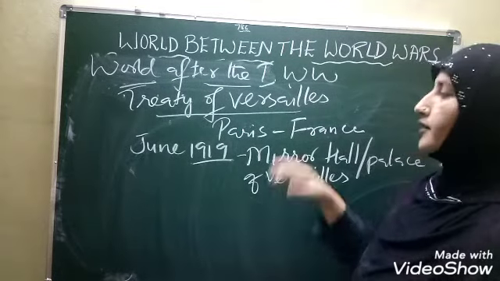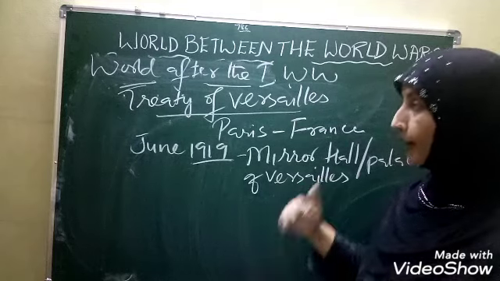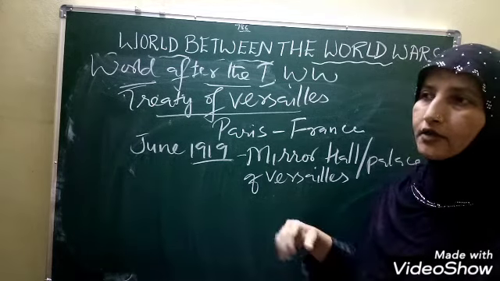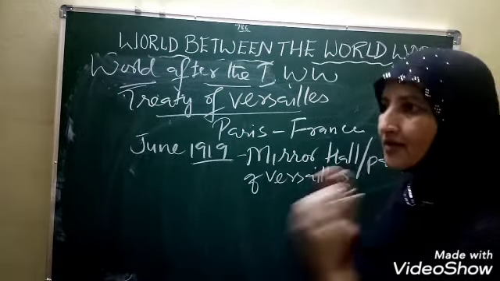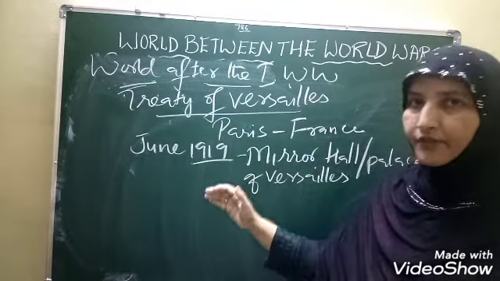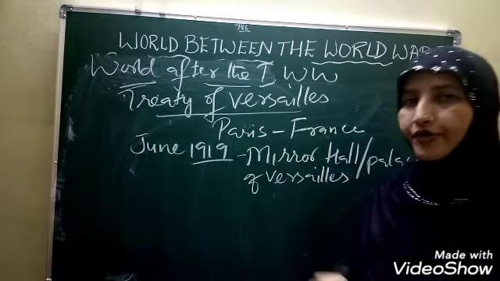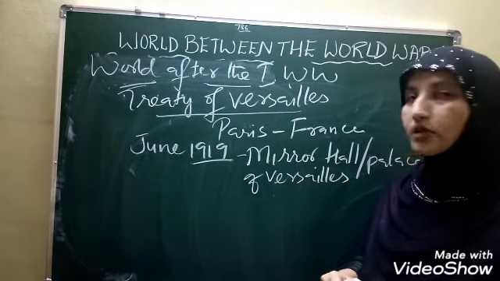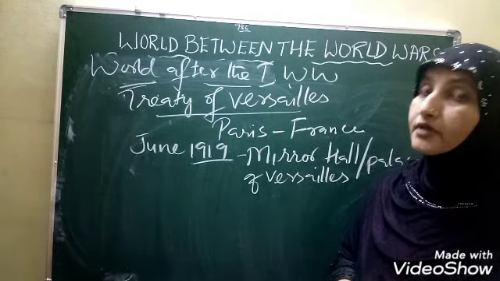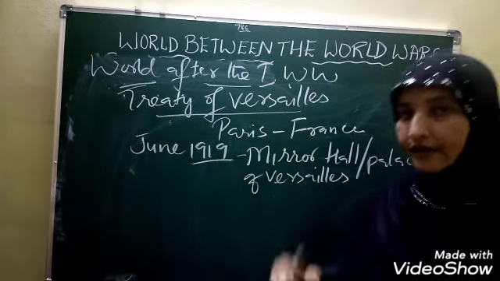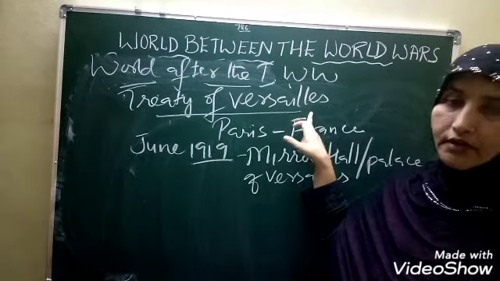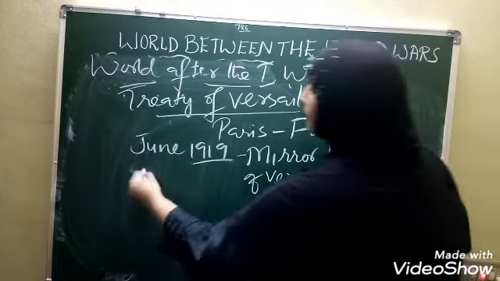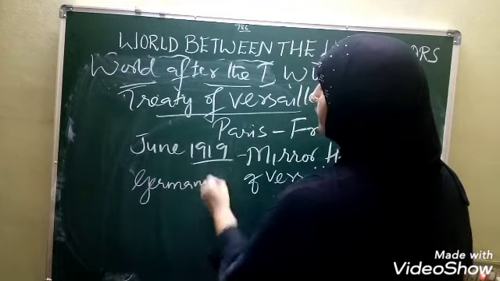What was this treaty? This was a treaty that was signed by Germany. That means Germany accepted all the insult. The victorious powers made Germany sign this treaty that Germany was responsible for the First World War. And because they felt that Germany was responsible, Germany should suffer this punishment under the name of the Treaty of Versailles. So what was the punishment, children, that Germany got under the Treaty of Versailles? There were certain conditions imposed.